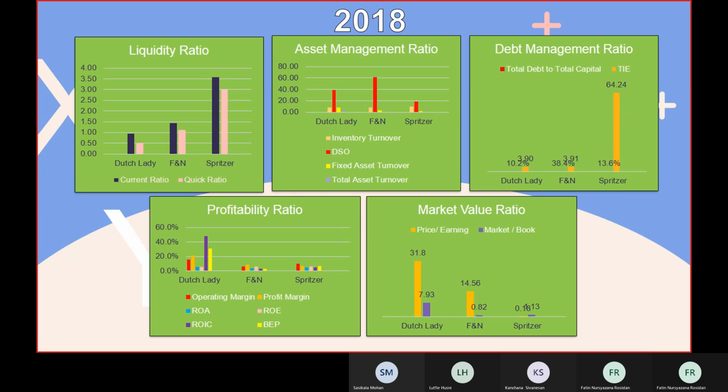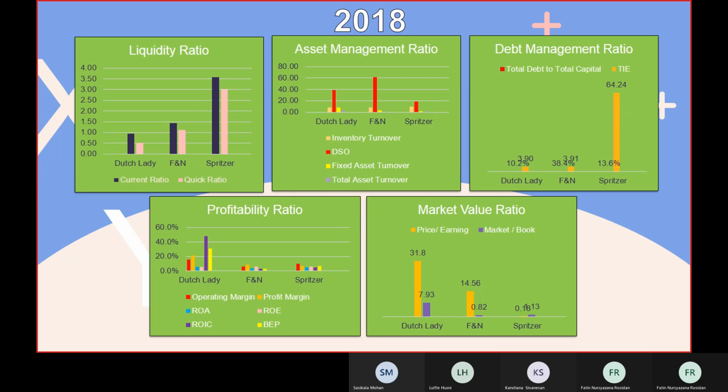Total debt to total capital, the highest is FNN, but times interest earned is Spritzer. Profitability ratio is back to Dutch Lady with the majority highest within the components, and for the market value ratio, both price earning and market to book are highest for Dutch Lady.